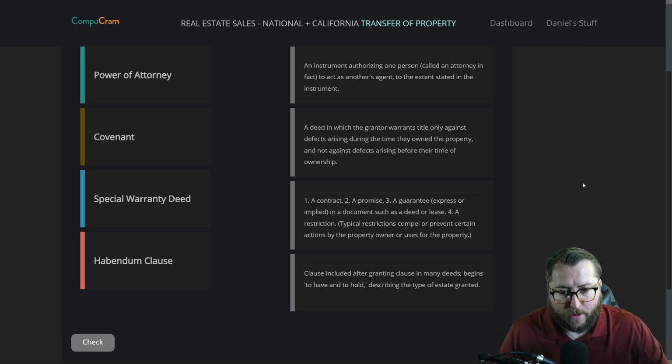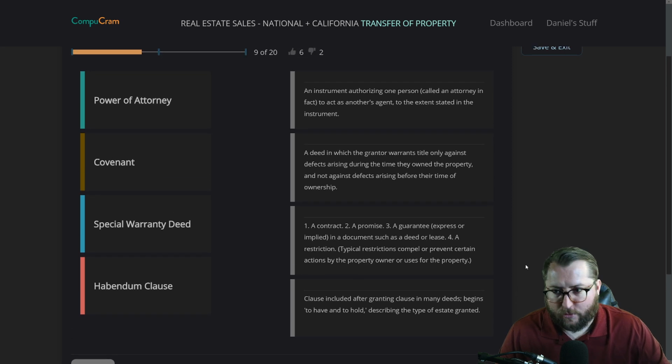1, a contract. 2, a promise. 3, a guarantee, express or implied in a document such as a deed or lease. 4, a restriction. Typical restrictions compel or prevent certain actions by the property owner or use for the property. Clause included after granting clause in many deeds begins to have and to hold, describing the type of estate granted.